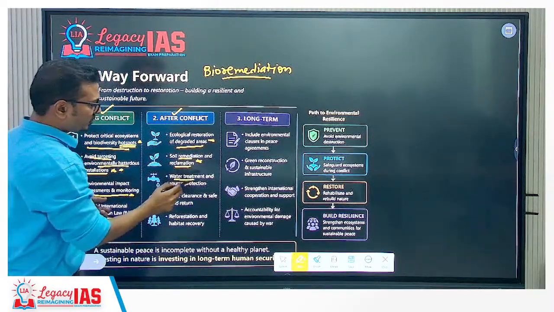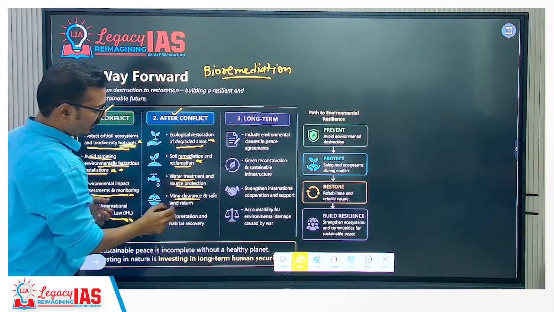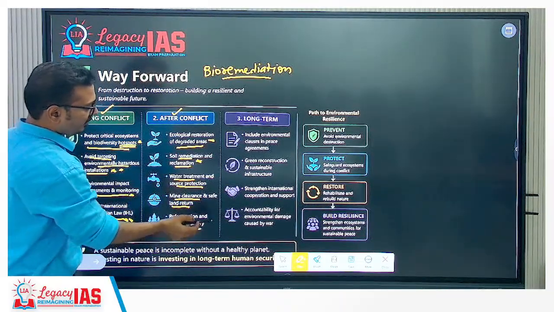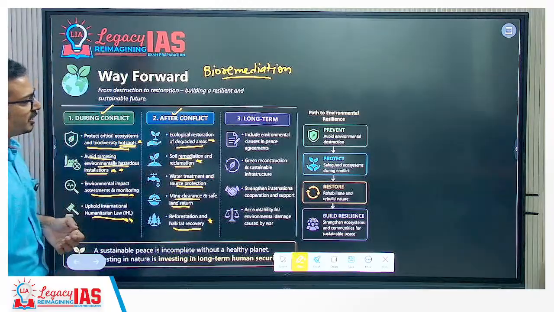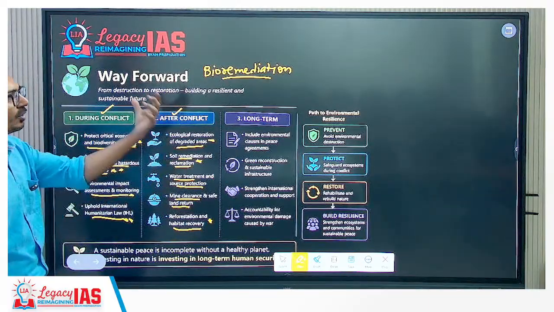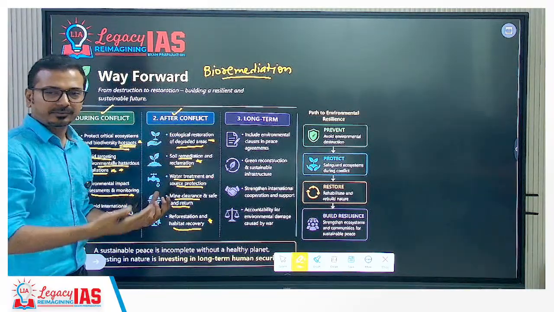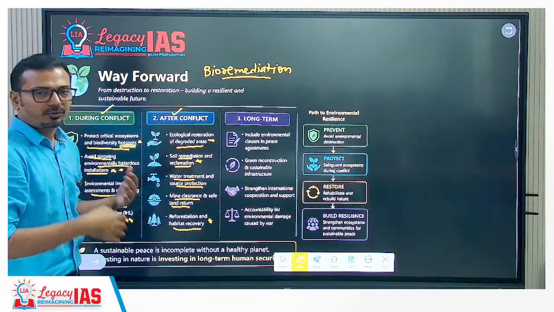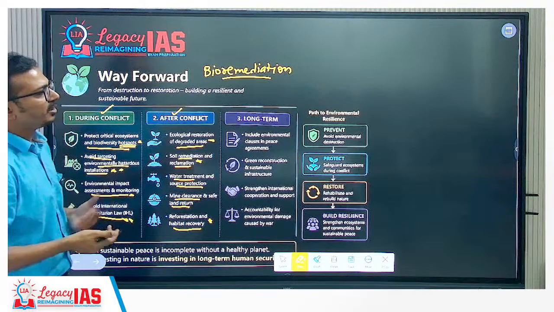Water treatment and source protection, mine clearance and safe land return, reforestation and habitat recovery. So afforestation measures. After conflict, the focus should be on recovery, on reclaiming whatever forest land was there. There should be afforestation measures.